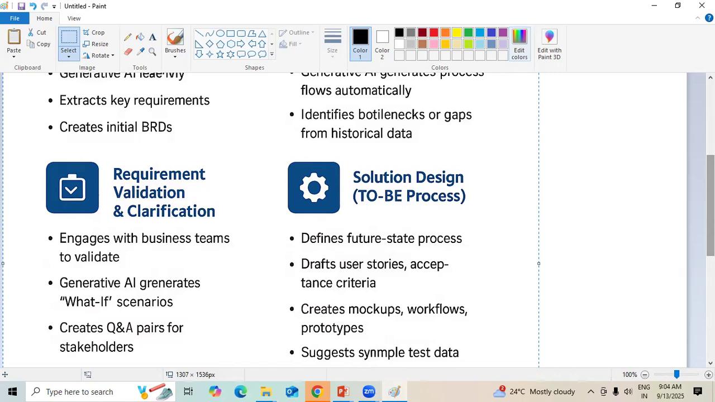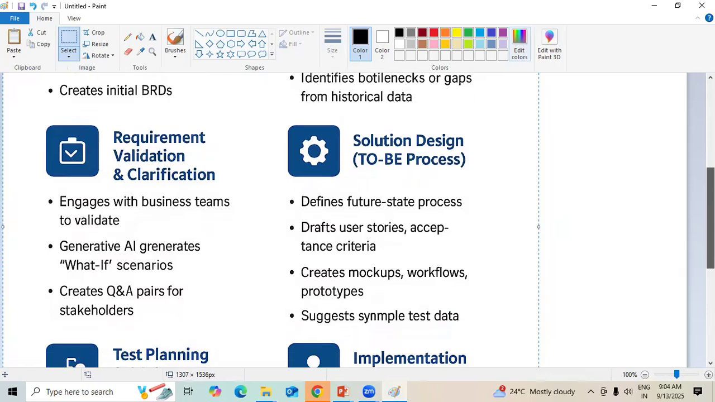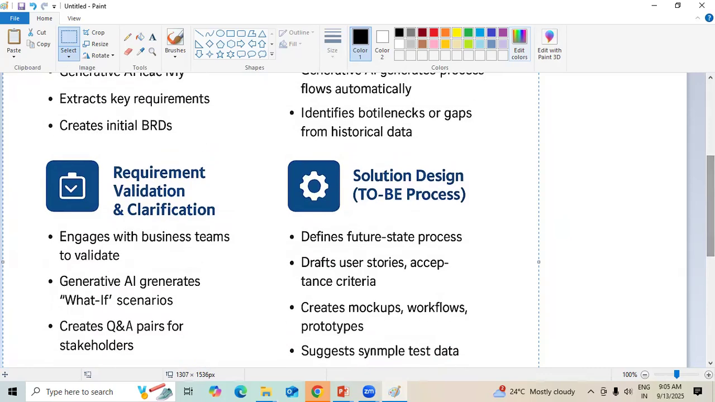Next is solution design. That is where we generally talk about the to-be process, in continuation of the existing one, because we need to define the future state. What must the future requirements be, and how should the application transform to the next level? For that, we need to write user stories and acceptance criteria. We generally write these in Jira, Rally, or Azure DevOps, so we use different tools and methods.